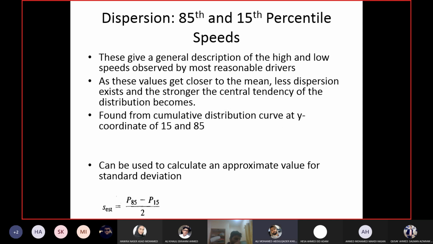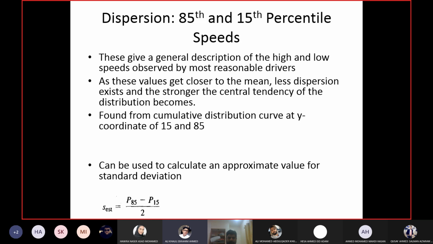The percentage of people or vehicles. So 85% of drivers are driving at 70 miles per hour. This is what it means.